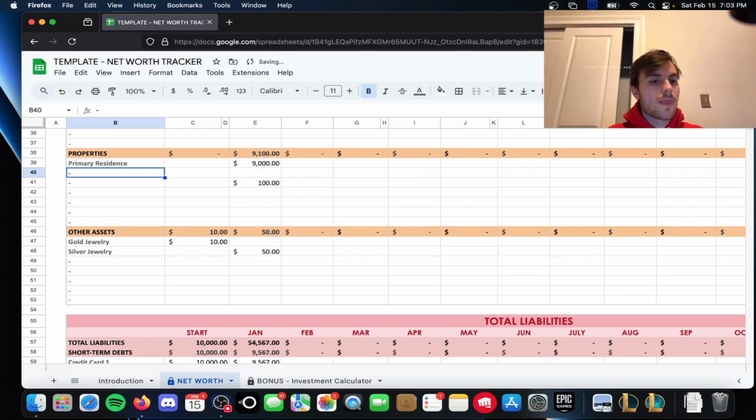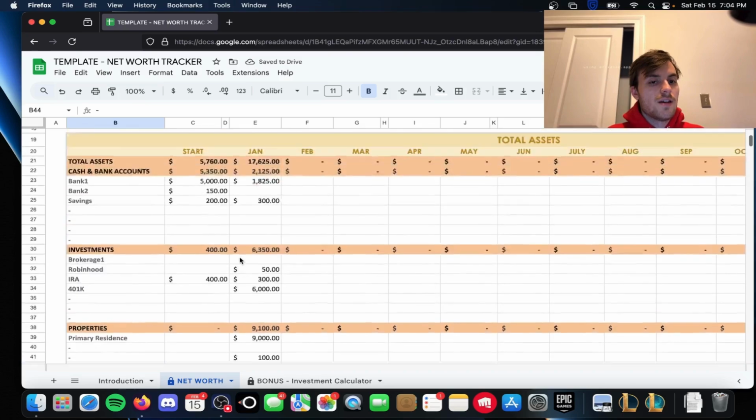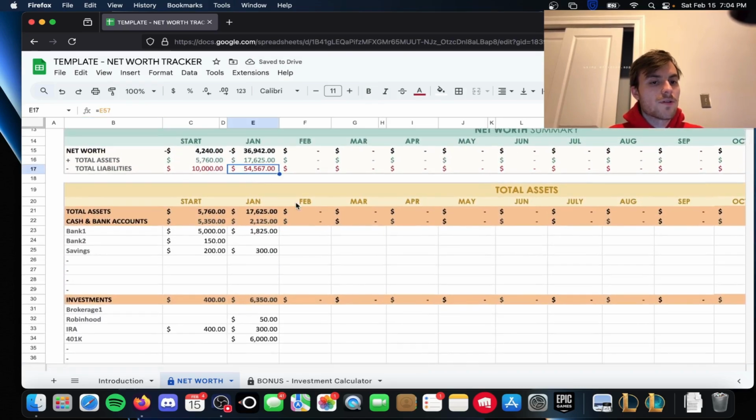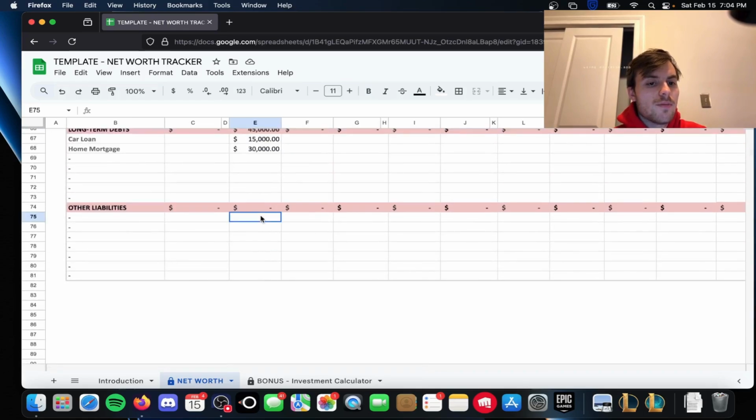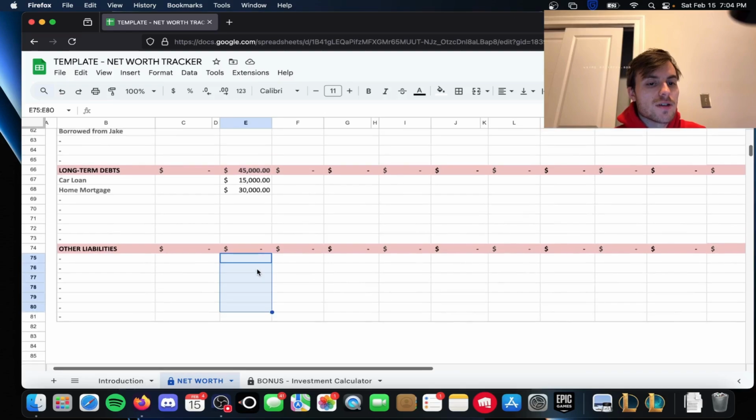Then now we're looking at $54,000 in debt, $17,000 in assets, for negative $36K. And then any other liabilities you have that might not fit into those categories can go down here.